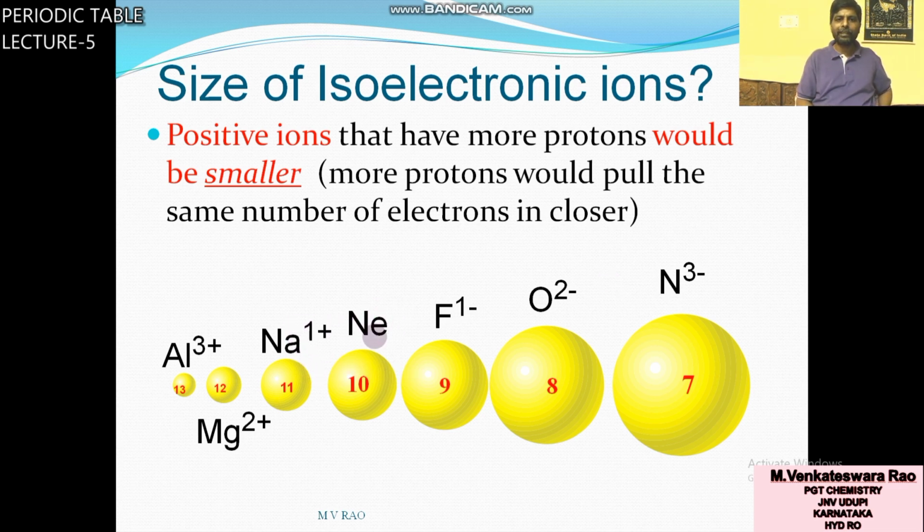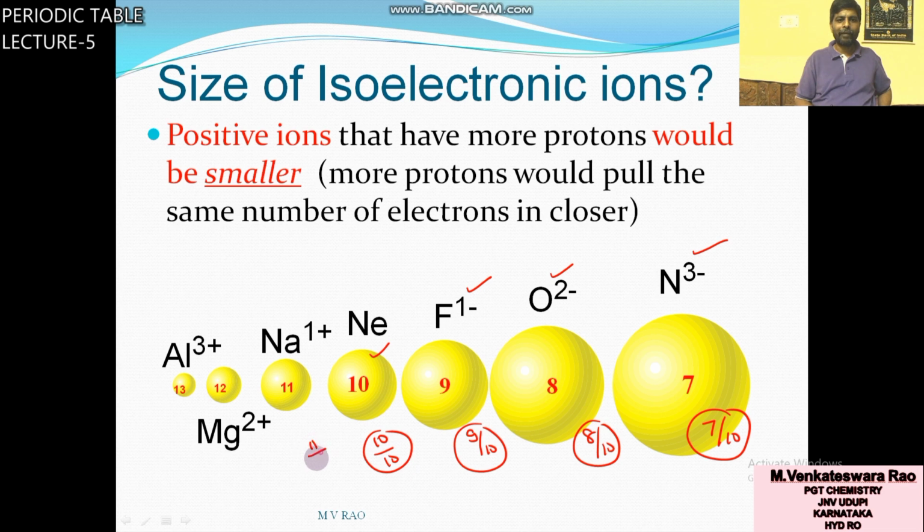So this is the way to know the atomic radius and ionic radius of isoelectronic species. Here are some more ions: neon, F minus, O minus 2, N3 minus. What is the P by E here? Protons 7 by 10, 8 by 10, 9 by 10, 10 by 10, 11 by 10, 12 by 10, Al plus 3, 13 by 10.